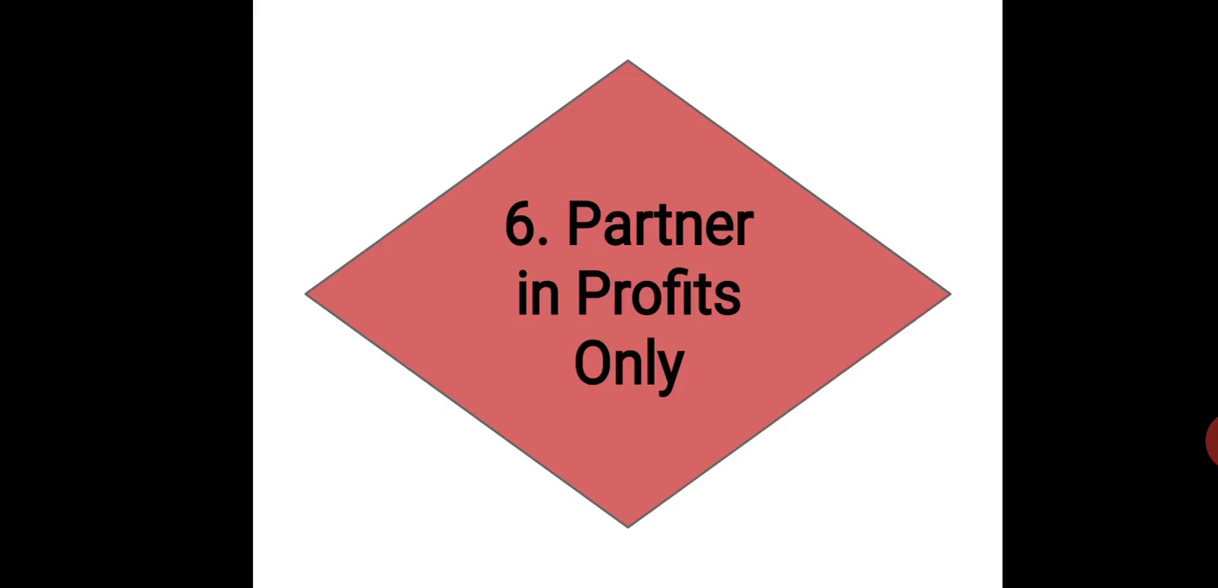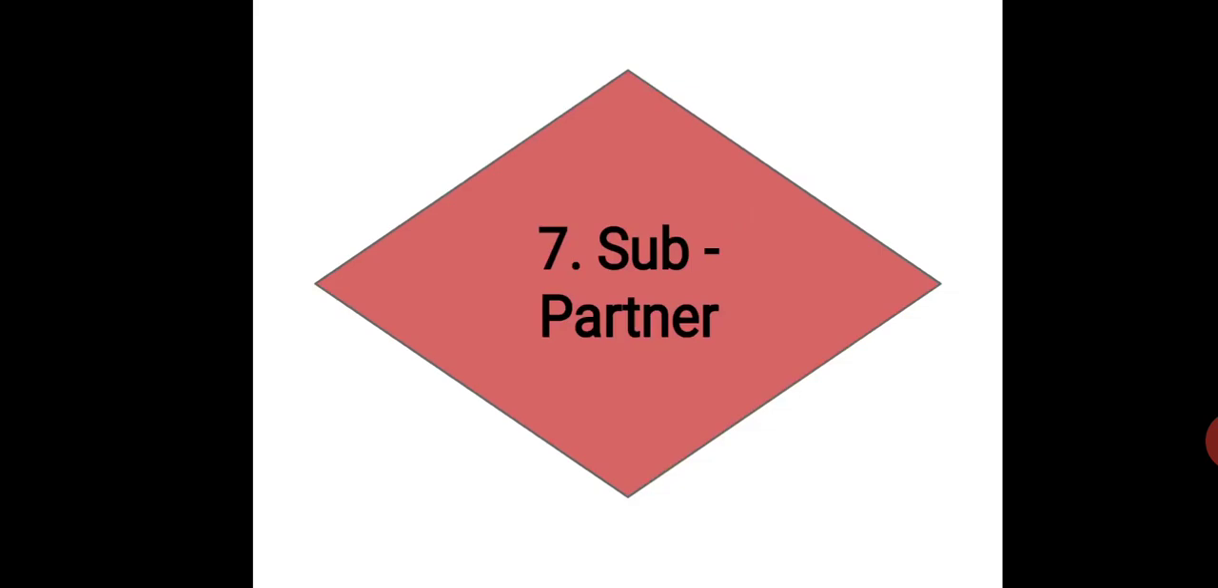Okay. Now the next is sub partner. Now who is the sub partner? When a partner agrees to share their own profit derived from the firm with a third person, he is known as a sub partner. A sub partner cannot represent himself as a partner in the original firm.